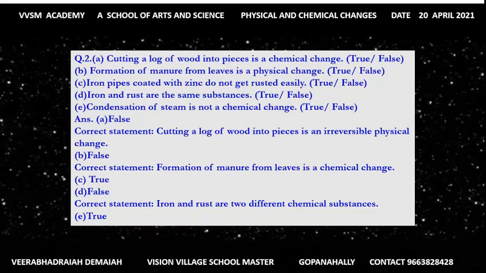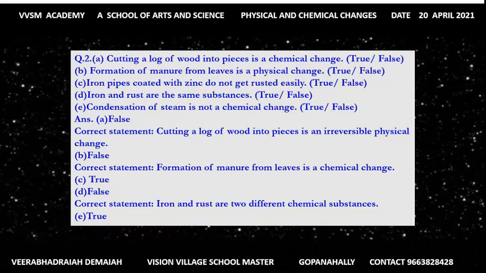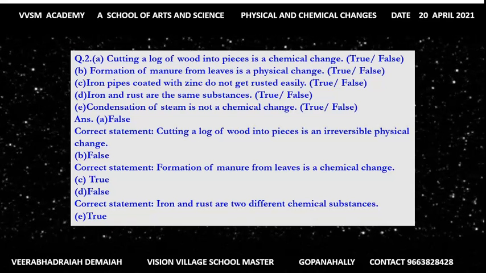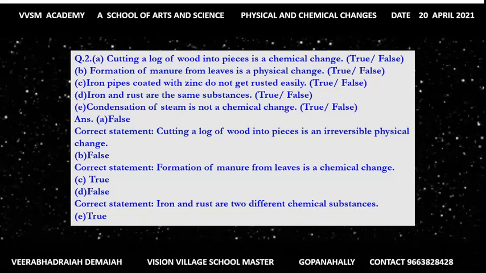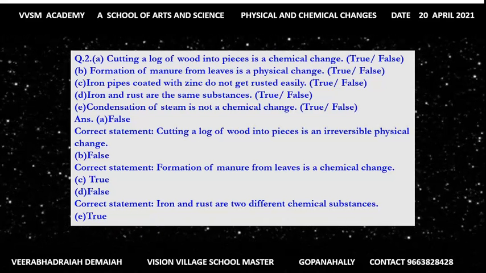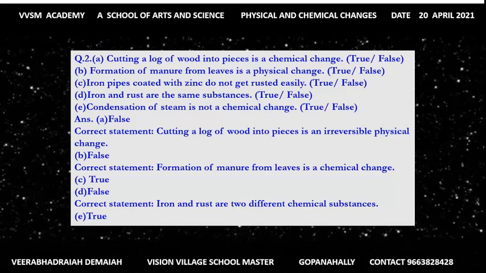His answer is A. Cutting a log of wood into pieces is a chemical change. False. Then formation of manure from leaves is a physical change.